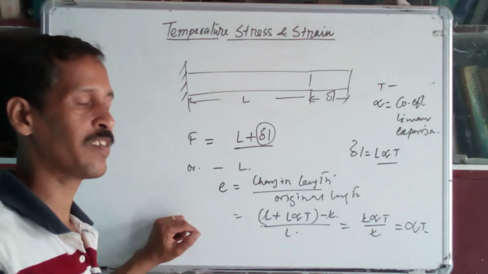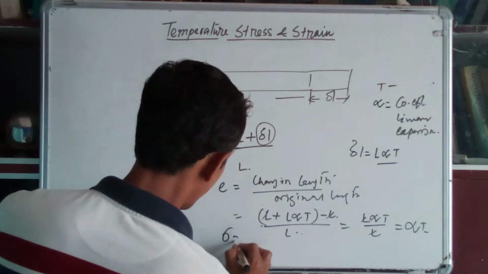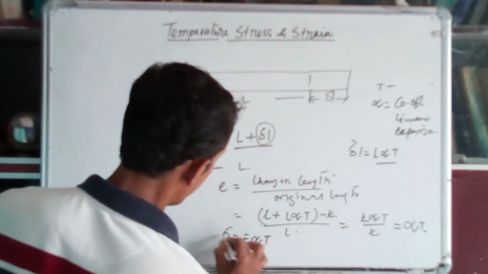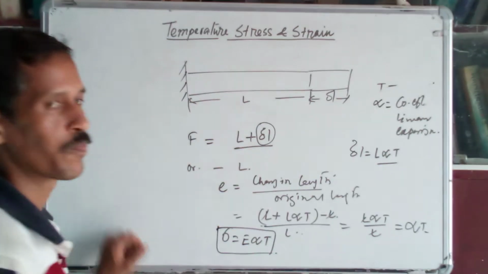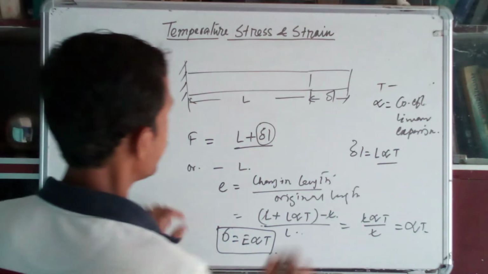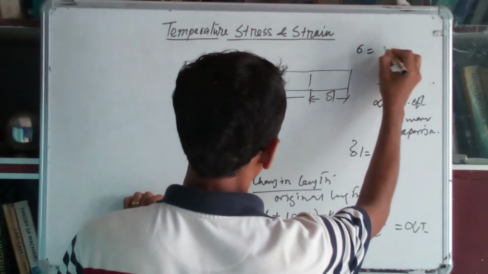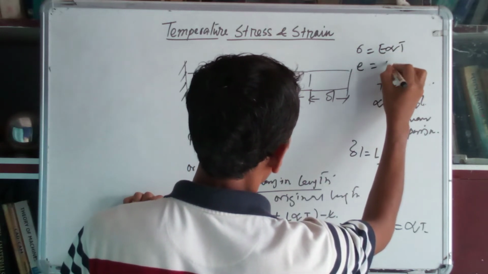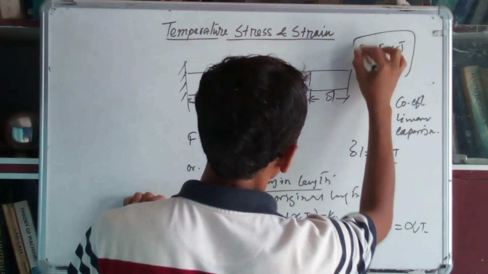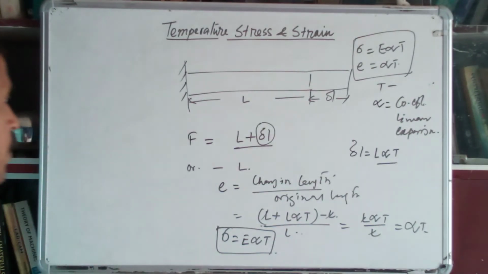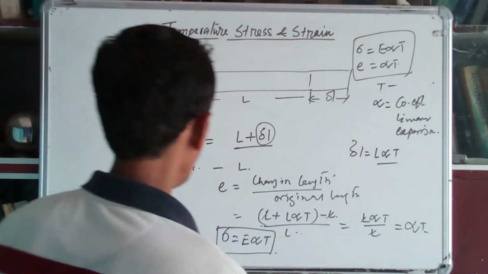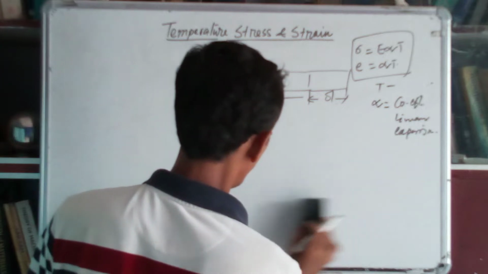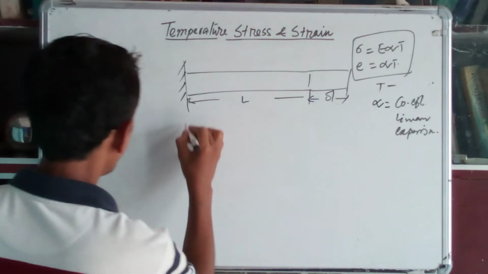So what will be the thermal stress? Thermal stress, sigma, is equal to E into alpha into T, and thermal strain is alpha into T.